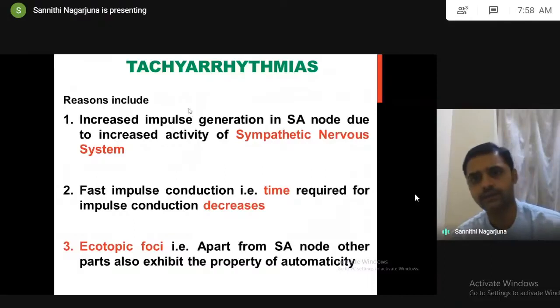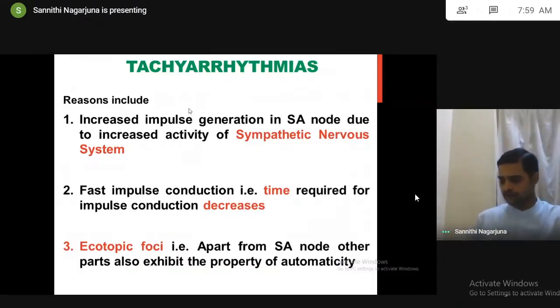So I told you yesterday also, the reason for a disorder is disturbance in the homeostasis, disturbance in the balance. So always sympathetic and parasympathetic should be in balance. Whenever it becomes imbalanced, it leads to disorders. So tachyarrhythmias means increased impulse generation in SA node because of the excessive activation of the sympathetic nervous system.